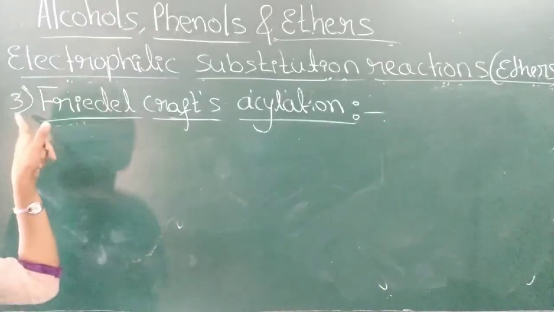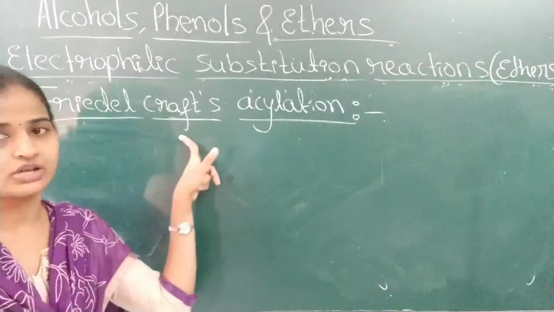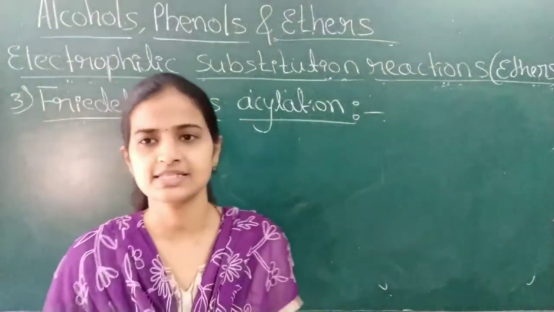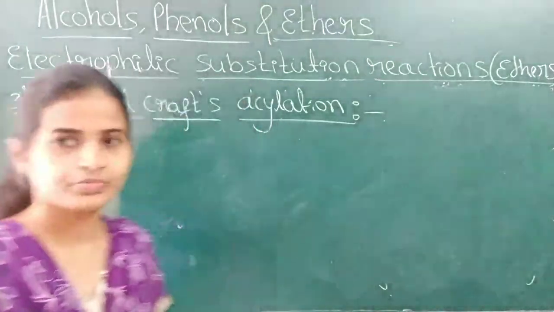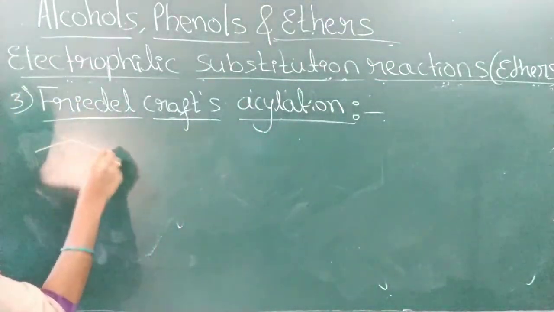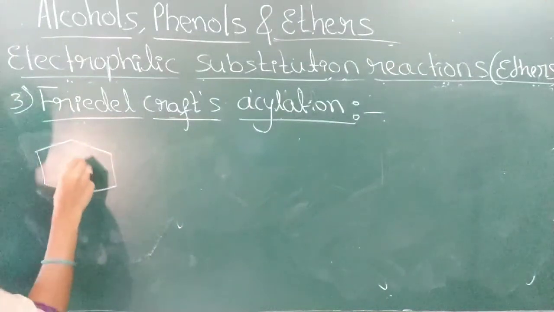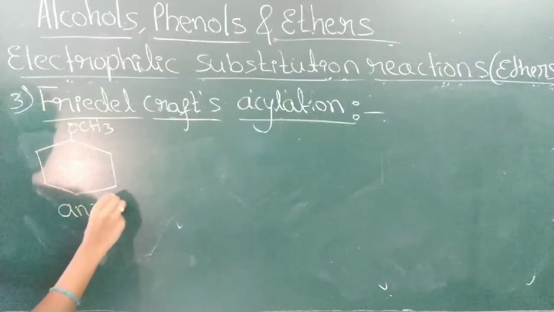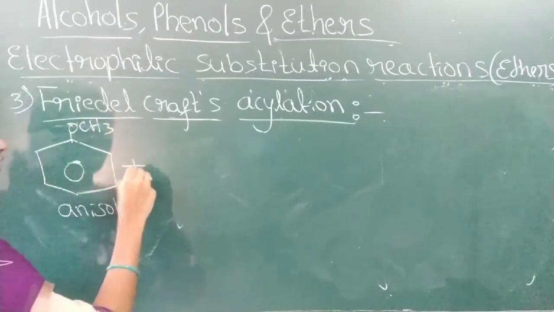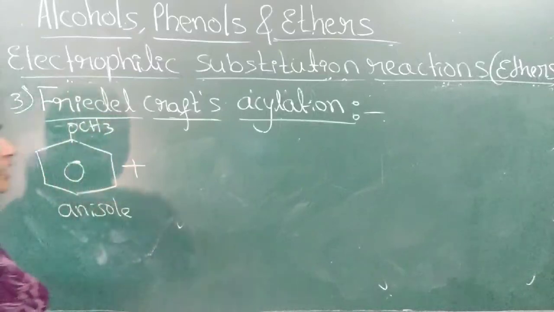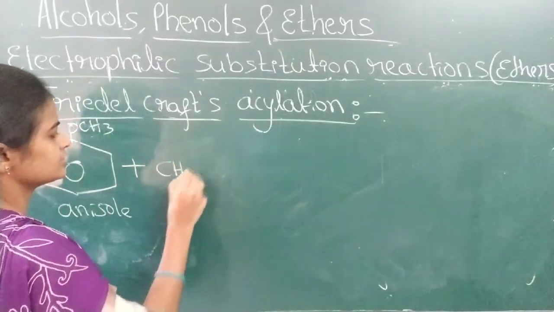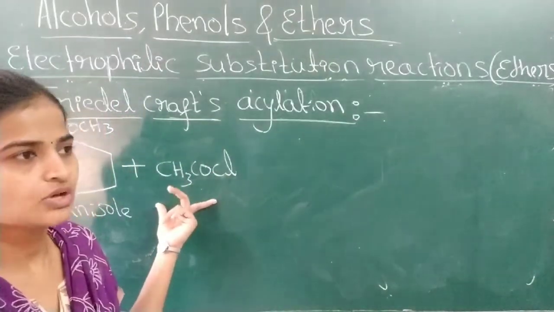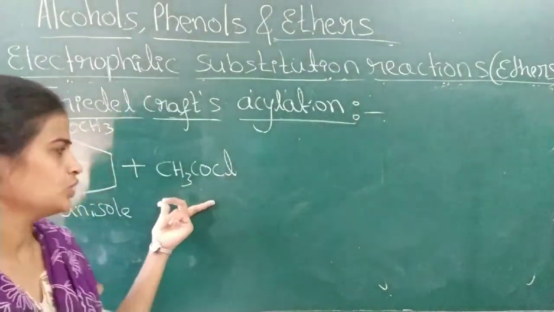Last example for electrophilic substitution reaction of ether is Friedel-Crafts acylation. Acylation means substitution of an acyl group, COCH3 group. Generally for the acylation reaction, Friedel-Crafts means, remember that we are taking AlCl3 as a catalyst. Anisole example is taken here for the ether. For the acetylation generally acetyl chloride is used, or sometimes acetic anhydride is also used.